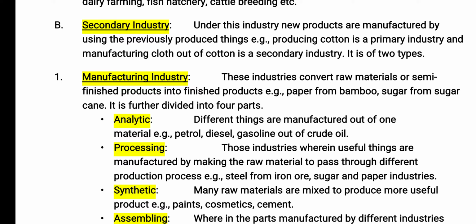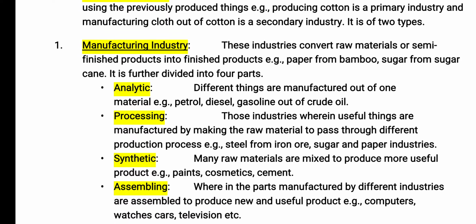So first we will discuss manufacturing industries. These industries convert raw materials or semi-finished goods into finished goods. For example, paper from bamboo, sugar from sugarcane. It can be further divided into four parts. The first is analytic, where different things are manufactured out of one material, like petrol, diesel, gasoline out of crude oil. These products are coming out of crude oil.